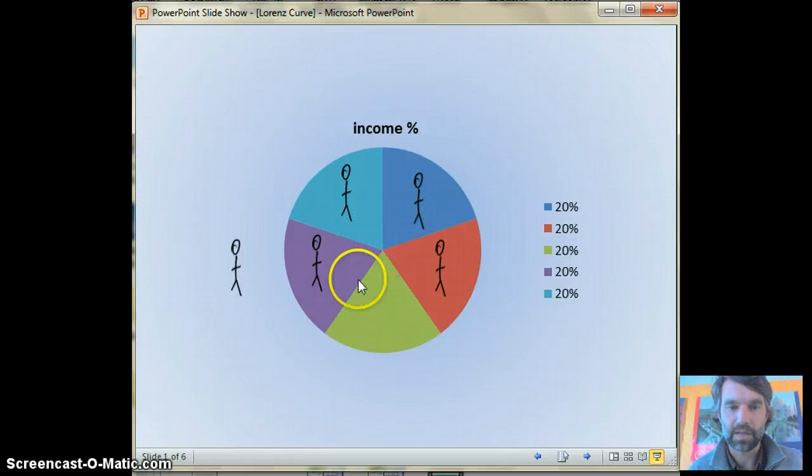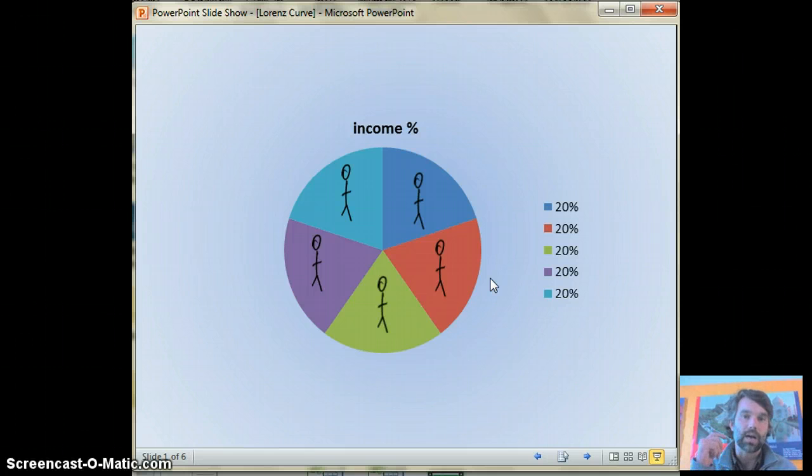Obviously we keep going. That was just for a little fun. And this would be what a perfectly balanced or perfectly equal income distribution would look like. Each 20% of the population controls 20% of the income.